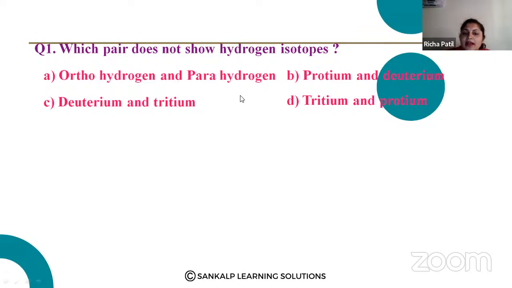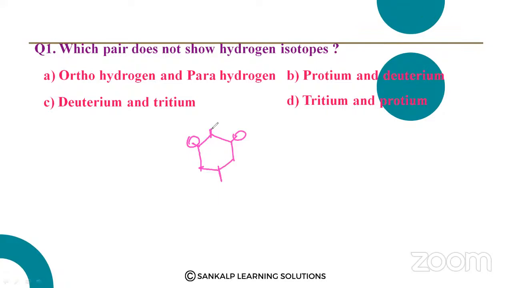Orthohydrogen and parahydrogen, what do you mean by them? These are substituted hydrogen. Ortho means substitution at the ortho position, and para means substitution at the para position. Protium, deuterium and tritium are the isotopes. Orthohydrogen and parahydrogen are not a pair of isotopes. So A is the correct answer, that it is not the pair.